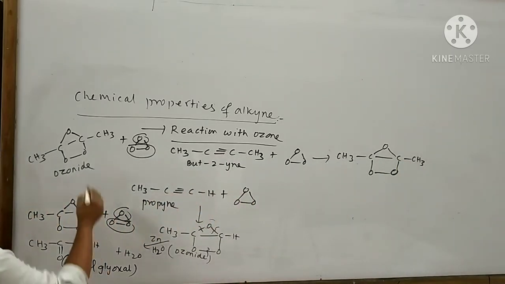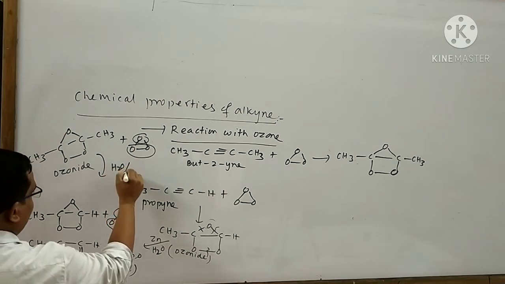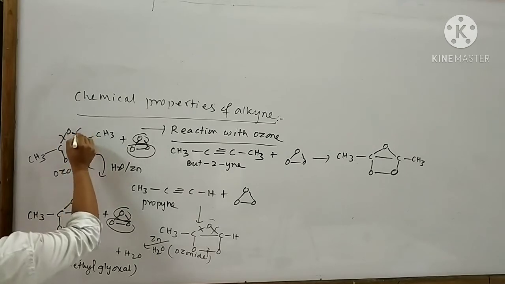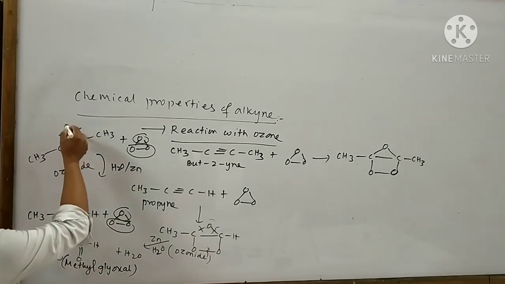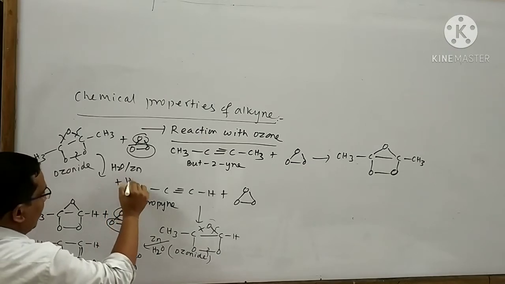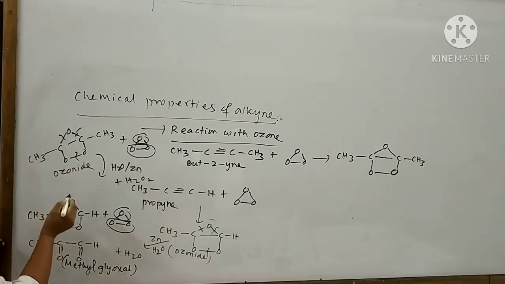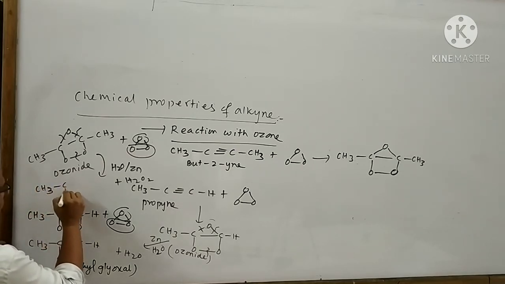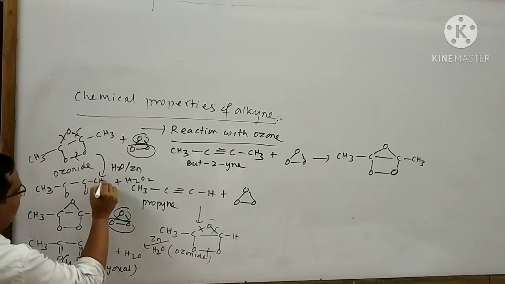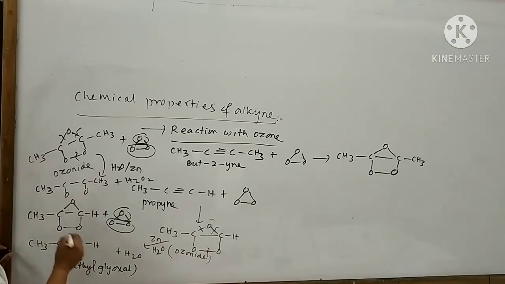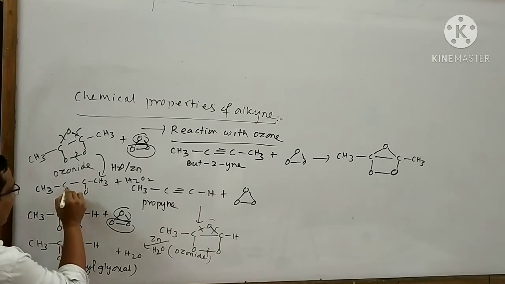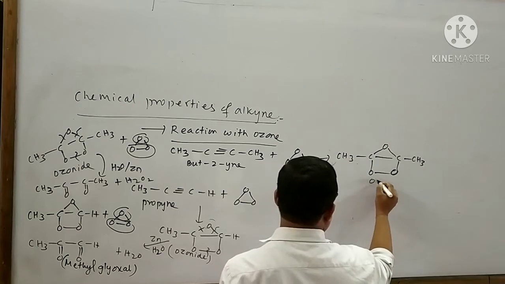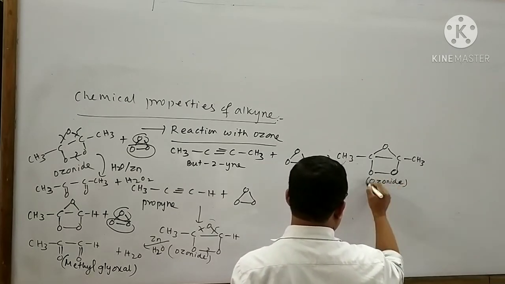Now this ozonide product again reacts with water in the presence of zinc. Then what will happen? It is bound to break this bond and this bond and this bond. This part reacts with water to form hydrogen peroxide, and the remaining part I can write here like this: CH3-C-O-C-O-CH3. To form a stable product, it is bound to form a double bond. Here also it is bound to form a double bond.